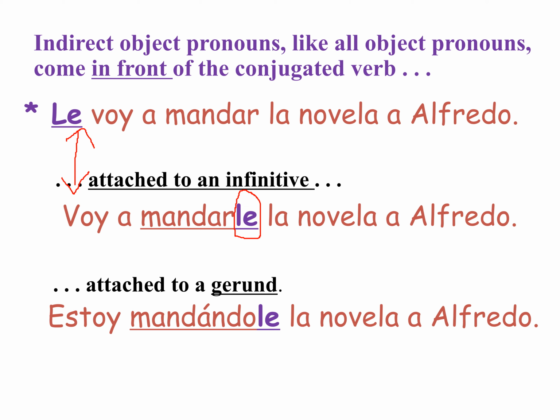Or sometimes we can attach it to a gerund. Okay, so the present progressive. I'm sending the novel to Alfredo. Estoy mandándole. And we can also do that. We can also attach the pronoun to a gerund. Estoy mandándole la novela a Alfredo.